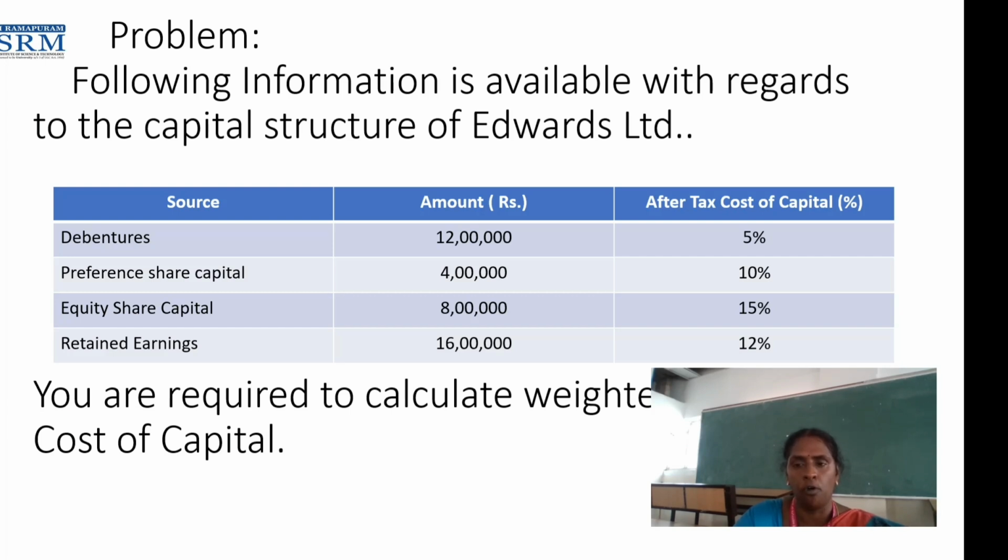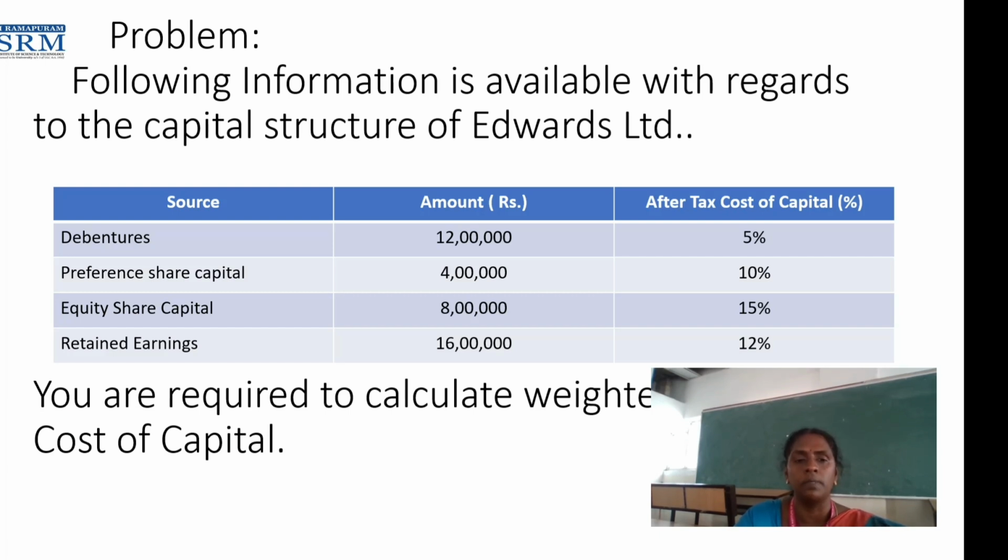Preference share capital 4 lakhs, after-tax cost of capital 10%. Equity share capital 8 lakhs, 15% after-tax cost of capital. The last one, retained earnings 16 lakhs, 12% after-tax cost of capital.